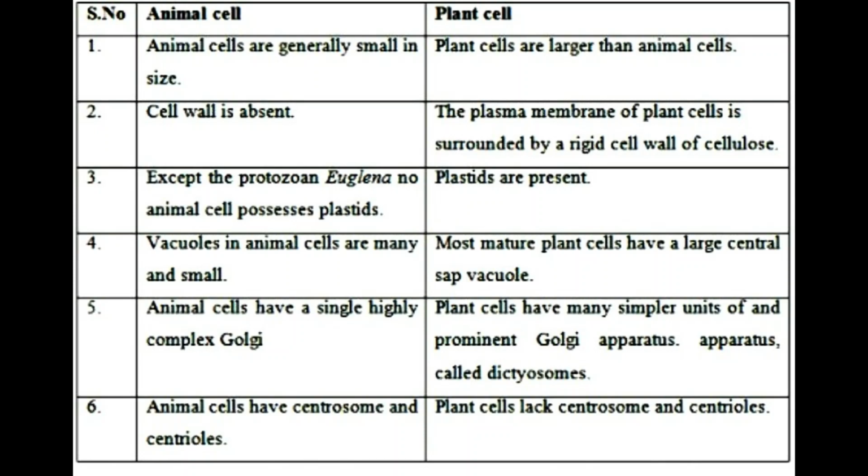But plant cells have many simpler units of the Golgi apparatus, and these are called dictyosomes. And animal cells have centrosomes and centrioles. These do not exist in plant cells. Some of them you understand, some of them you don't understand, you don't bother, just note them down, try to memorize them if it is possible. You will read it anyway in the next class 8.